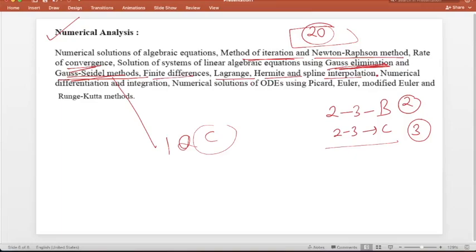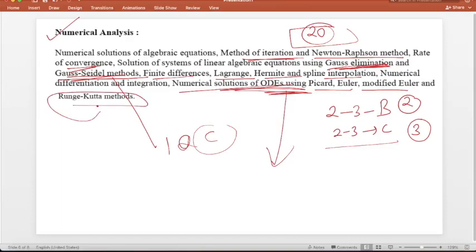And then they generally ask one question on the numerical solution of ODEs by Picard method, Euler's and modified Euler's, and Runge-Kutta. This is also a very important topic. For solving the ODE you will get either Euler, modified Euler or Runge-Kutta. You will get one question in part C from this topic.